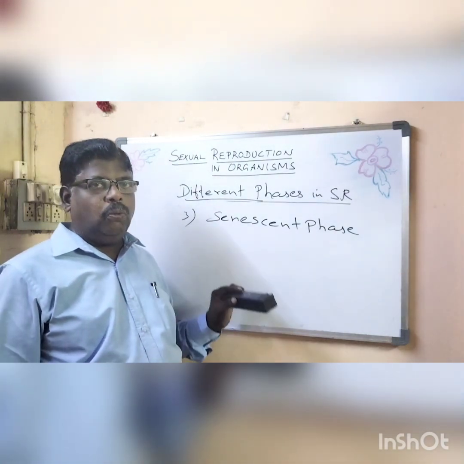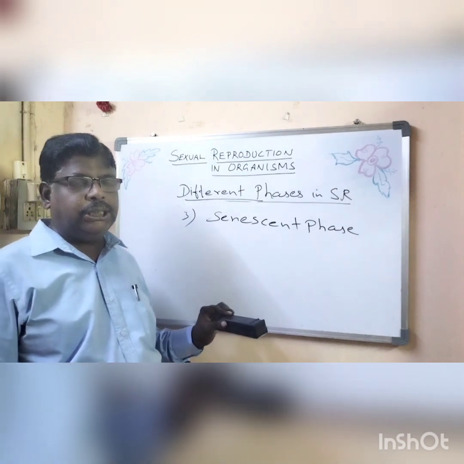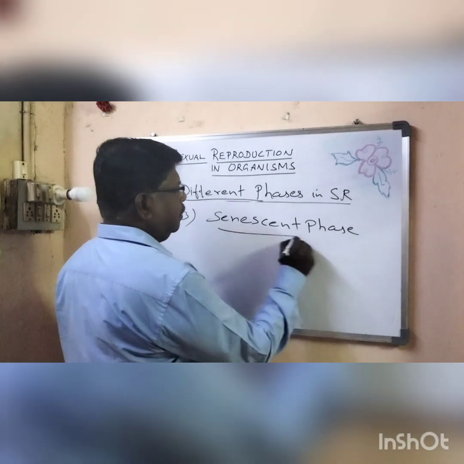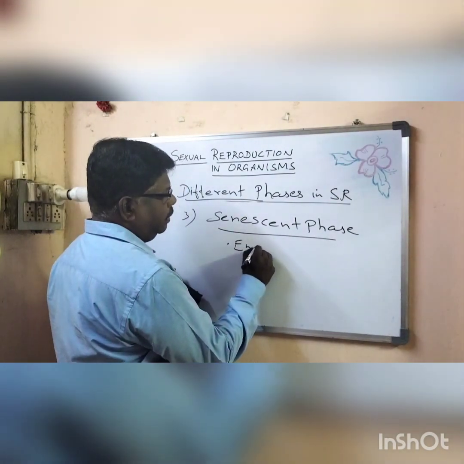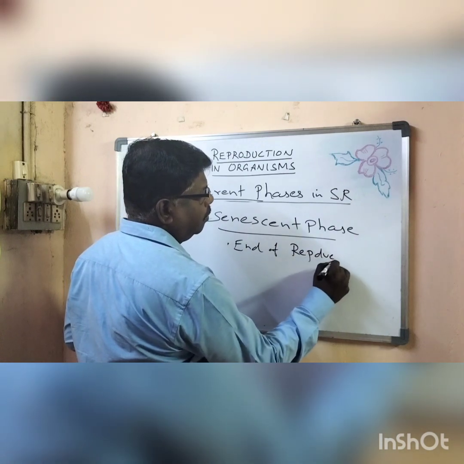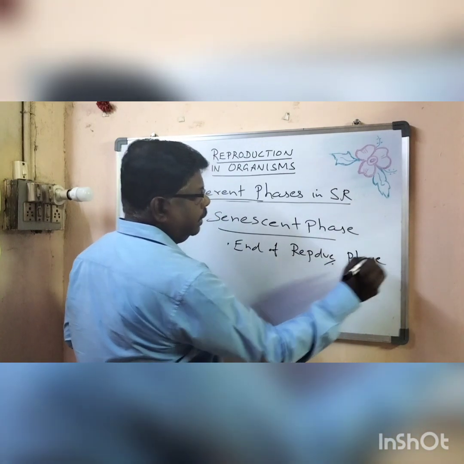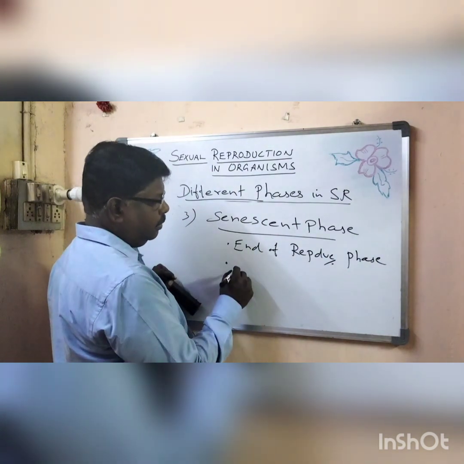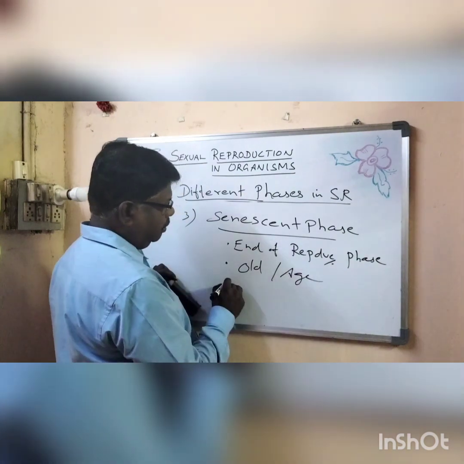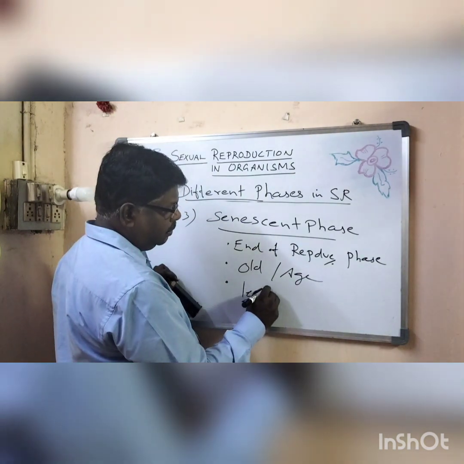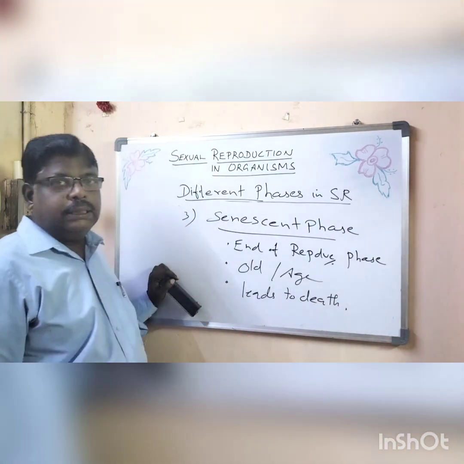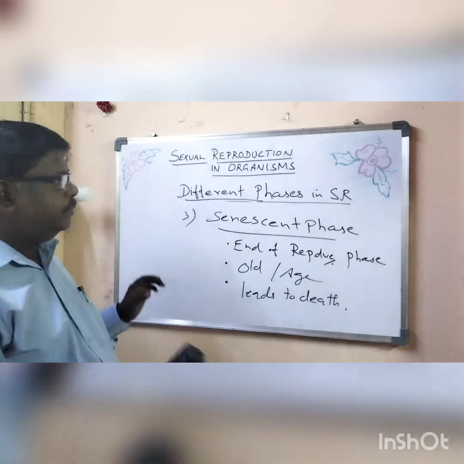The organism becomes old due to age, and it leads to death. So this is senescent phase.